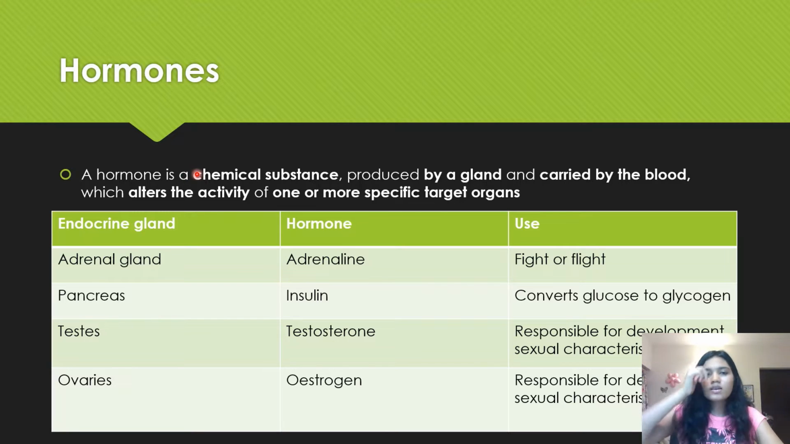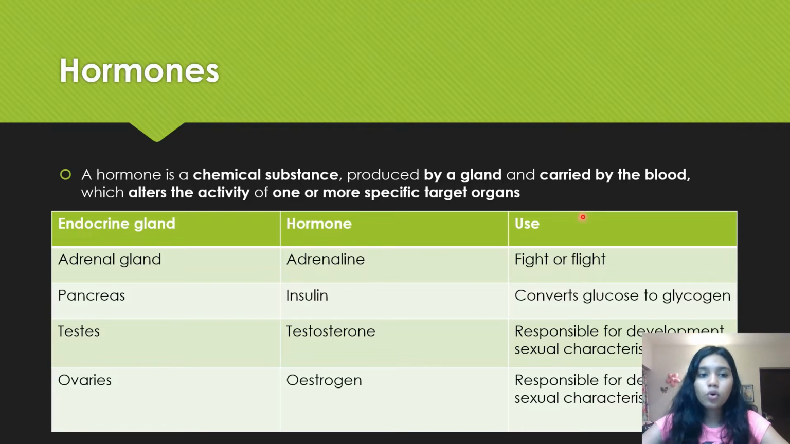Okay, so let's apply something that we've learned before. What is a gland? A gland is an effector. This is not really relevant here, but I just want to keep reiterating it to you. Muscles and glands are effectors. So now let's look at an example of a hormone.